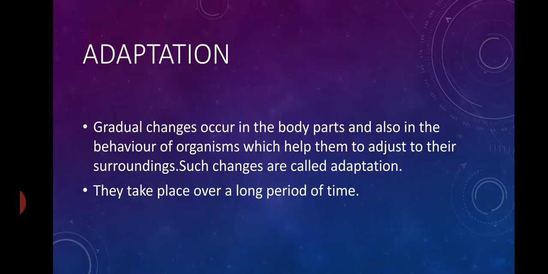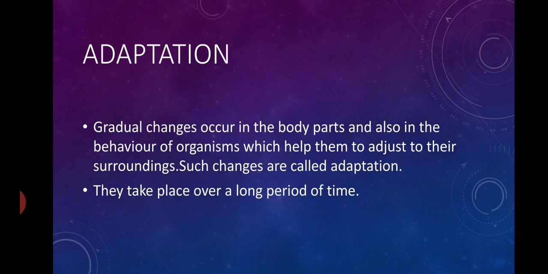Now next, adaptation. Gradual changes occur in the body parts and also in the behavior of the organism, which help them to adjust to their surroundings. Such changes are called adaptation. They take place over a long period of time.